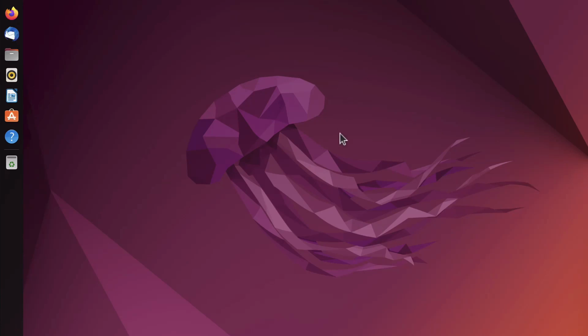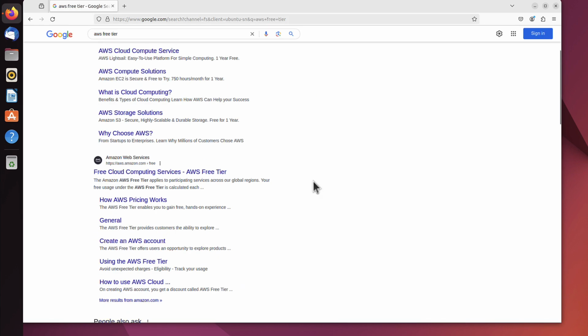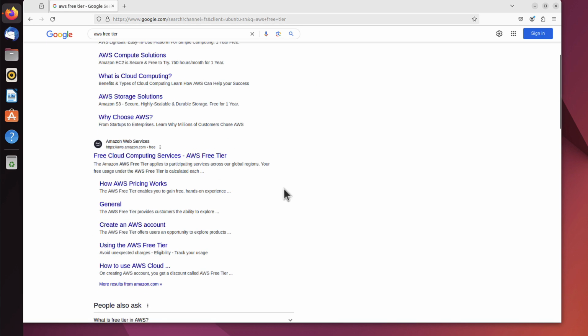This is a new, fresh operating system with absolutely nothing configured, and we'll be creating a new AWS account here. So let me open the browser, and we'll navigate to AWS Free Tier. What Free Tier actually is, we'll talk about it later, but now let me just explain shortly. It's simply an AWS offering that lets you use loads and loads of resources for free. When you create a new account, you can use those services for free for 1 year. But we'll talk about it later when we actually create resources. Now we're creating the account itself.